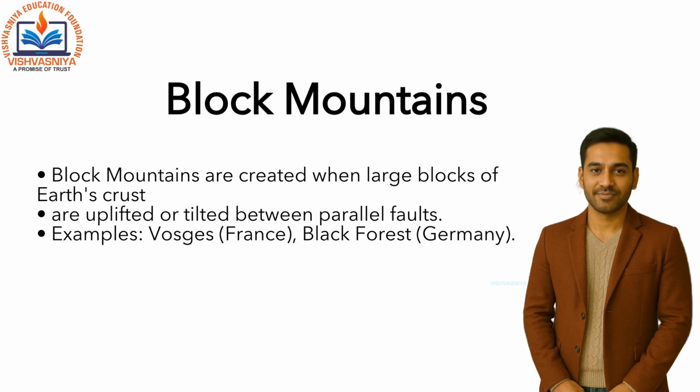Block mountains are formed when large blocks of the Earth's crust are uplifted, lowered, or tilted between parallel faults due to tectonic forces. The uplifted blocks are called horsts, and the lowered blocks are known as grabens. Famous examples include the Vosges in France and the Black Forest in Germany. These mountains are significant for their mineral resources, forests, and scenic landscapes.